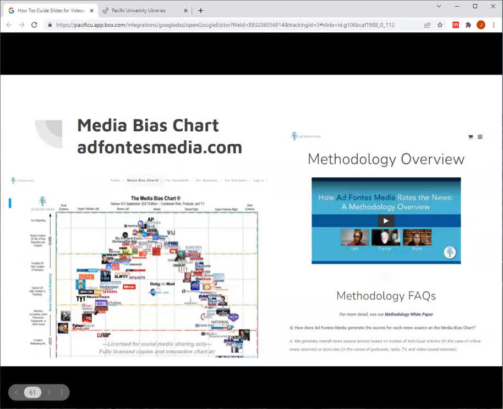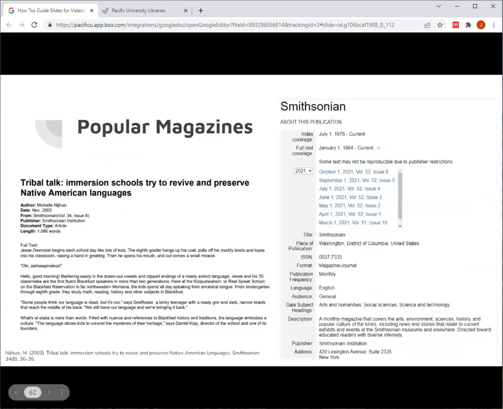To get a general idea of different media sources, you can also check the media bias chart. They provide their methodology, so you can read about how they come up with their ratings for bias for different media sources. News sources at the top in the green area closer to the center have been labeled as having less bias. However, you always need to evaluate the information before deciding whether and how to use it.